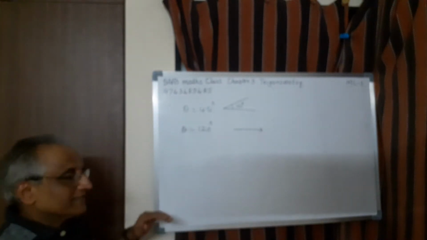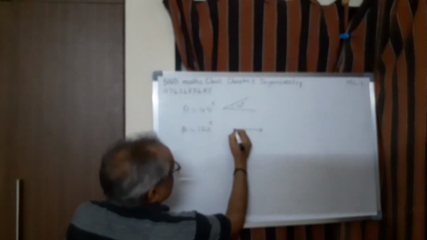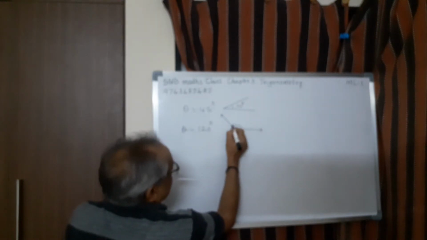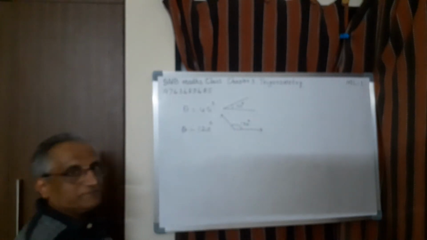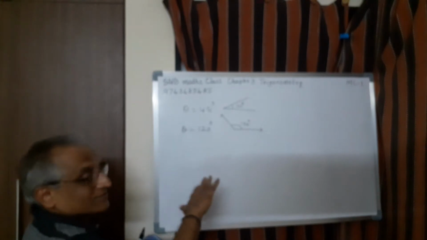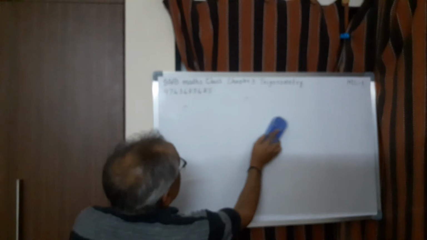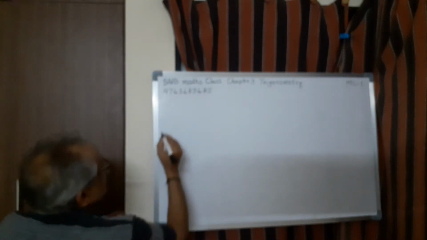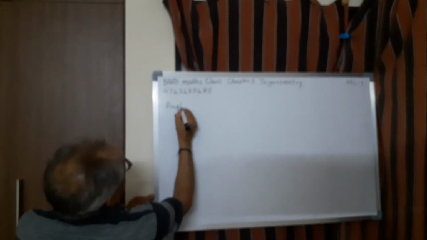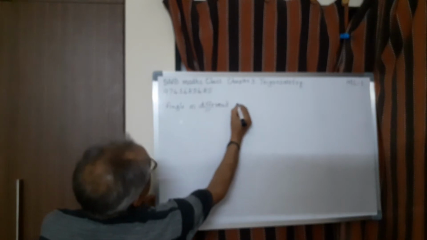Basically, if you want to use the definition, this is the method. This is a ray. Then you are rotating this ray like this, and this angle is 120. This is the meaning. This is obtuse angle, this is acute angle, etc. Now, let us relate this concept, obtuse angle, acute angle, etc., in terms of quadrant. That is very important. So let me take the next concept, angle in different quadrants.